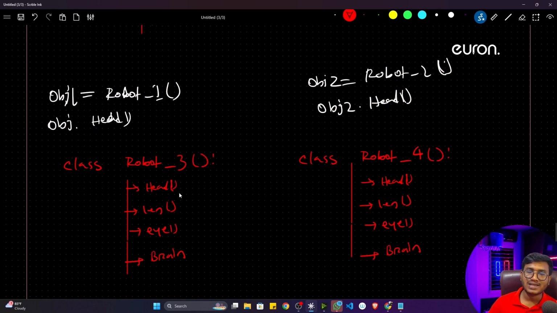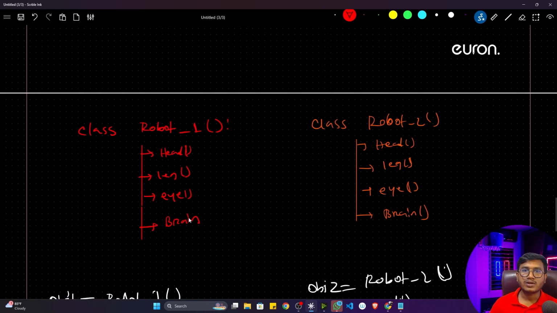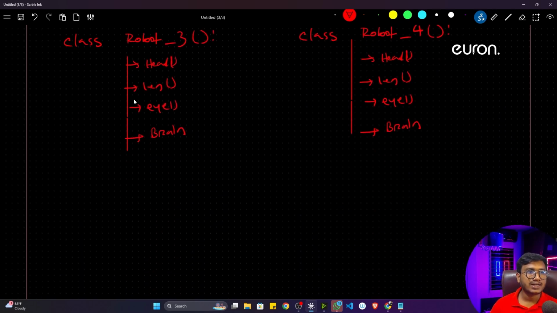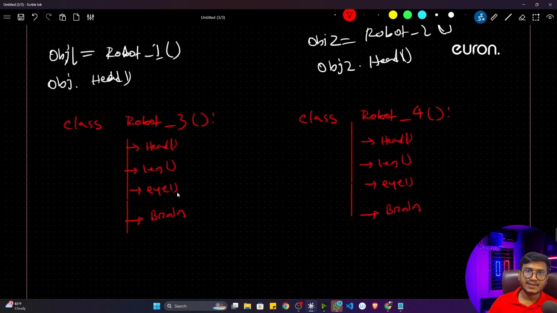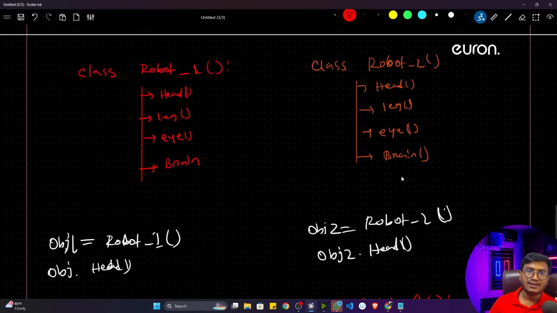You can create as many classes as you want, because here you are creating separate classes. Inside each separate class you are creating the function, and these functions are separated from each other. Although they're the same function, they are separated inside different classes.